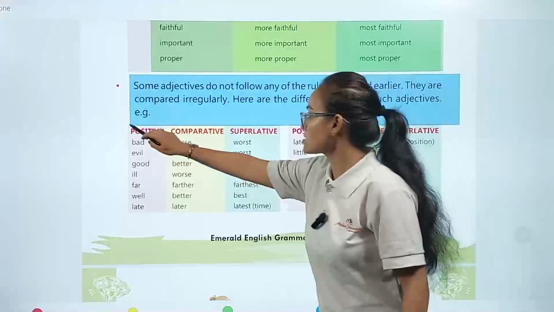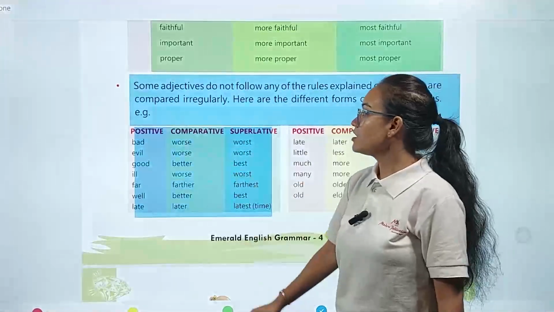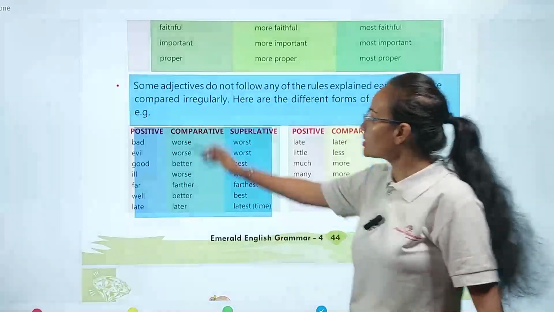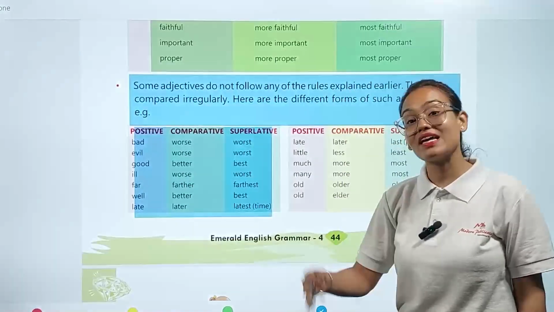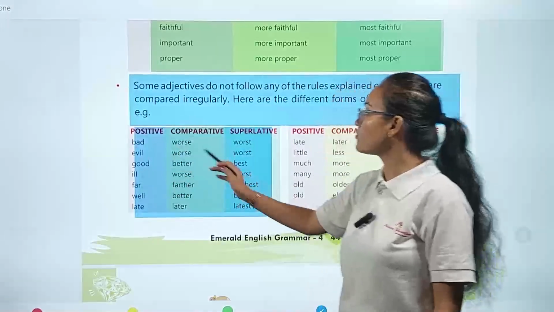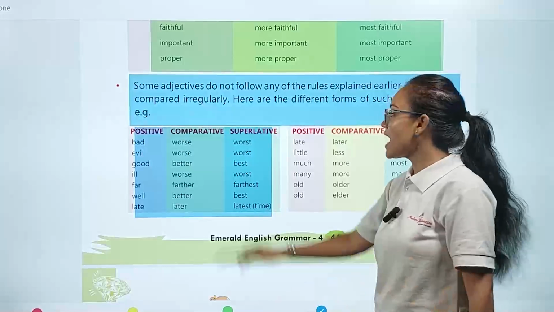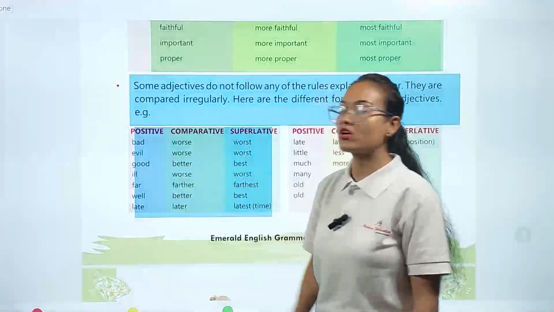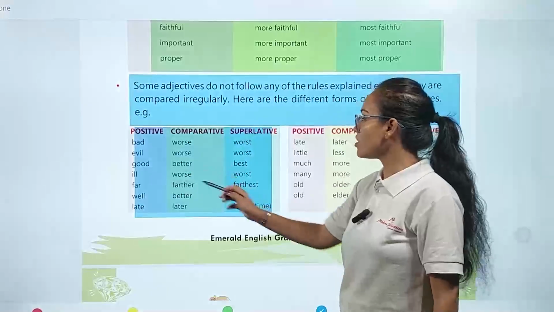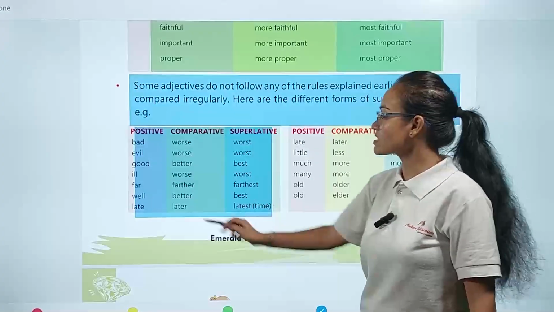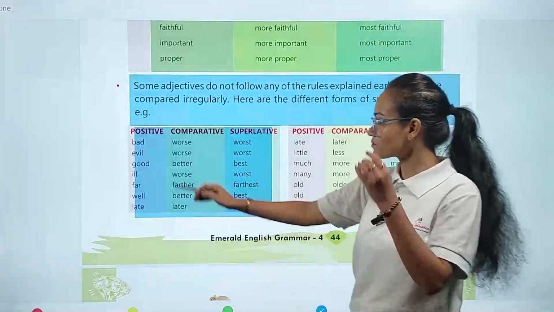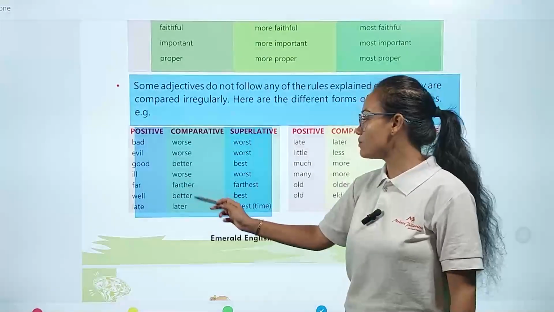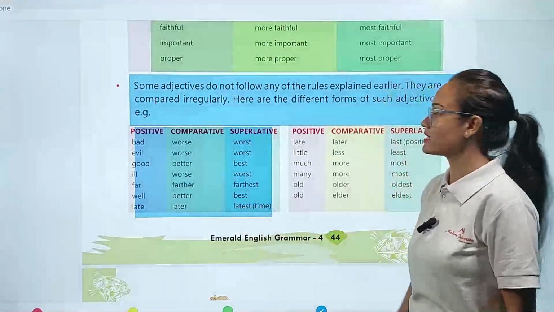Example you can see here. See, bad, evil, good, ill, far, well, late. All these words are compared irregularly. Like bad converts into worse in the comparative form, and in the superlative form it converts into worst. So all these are different: evil, worse, worst; good, better, best; ill, worse, worst; far, farther, farthest; well, better, best; late, later, latest.